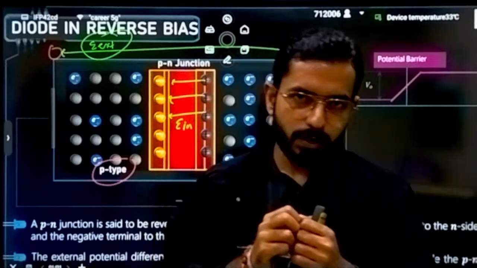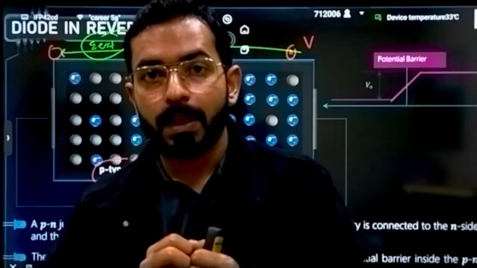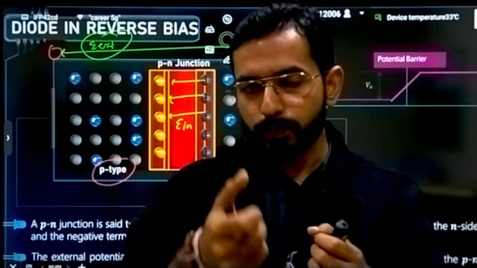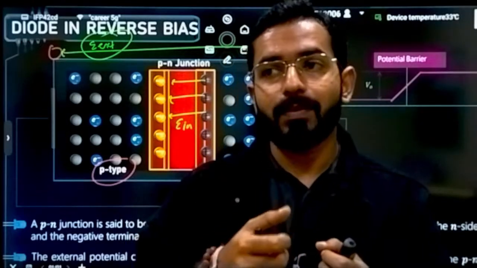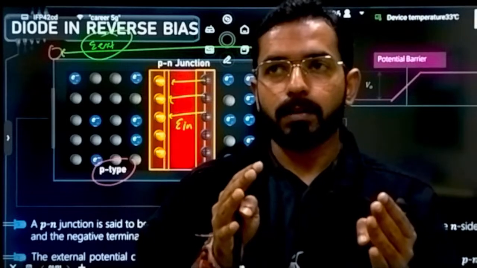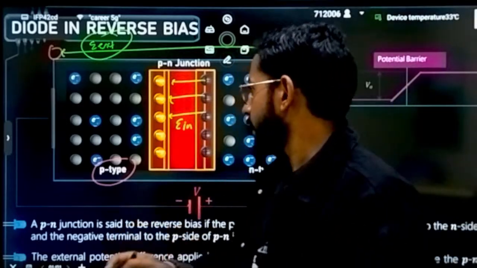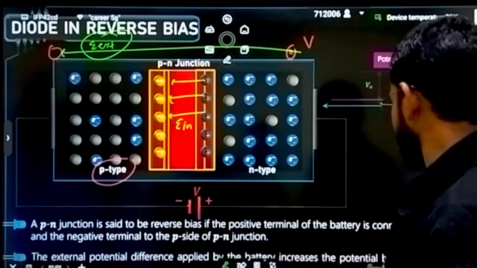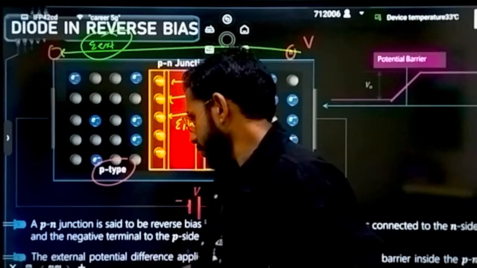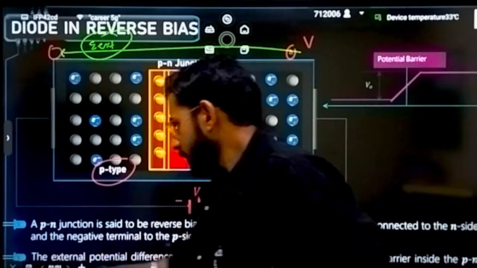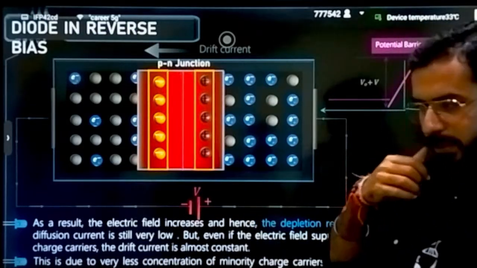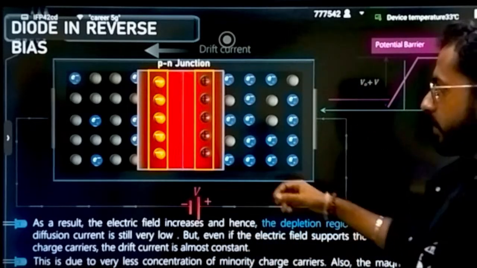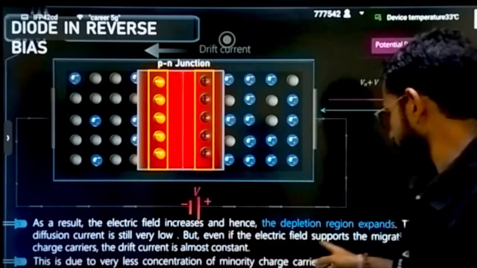If both the electric fields support each other, what will happen? That means more force will be acting on the electrons. If more force is acting on the electrons, this time the depletion region will be thicker. The external potential difference applied by the battery increases the potential barrier inside. The potential barrier will also increase. Okay. You have to understand just the sum of the properties. As a result, the electric field increases, hence the depletion region expands. If the electric field is increasing, the depletion region will also expand.